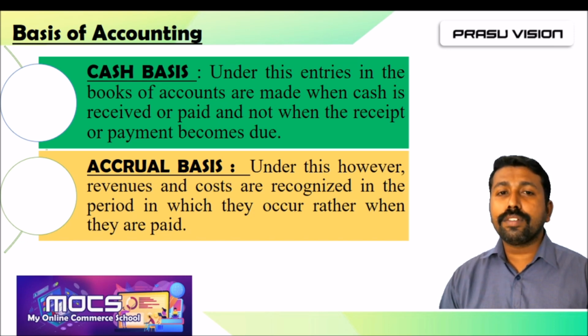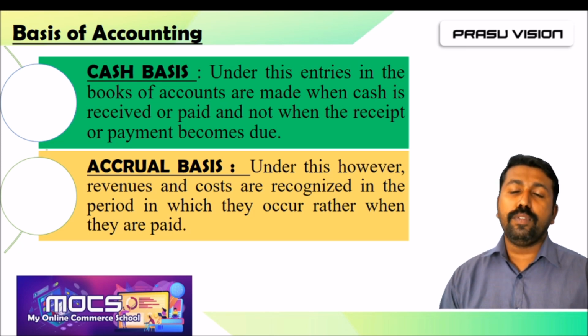So cash basis says that entries in the books of accounts are made when cash is received or paid, not when the receipt or payment becomes due. Whatever amount of money is paid or received must be recorded in the books of accounts only for what is happening in the business during that particular financial year, not whatever may happen in the future.